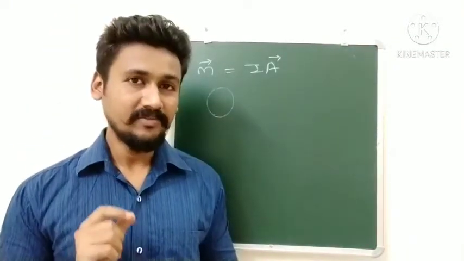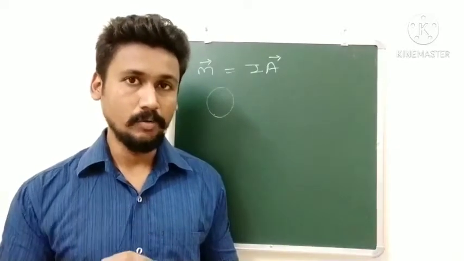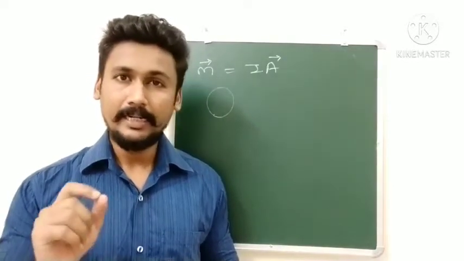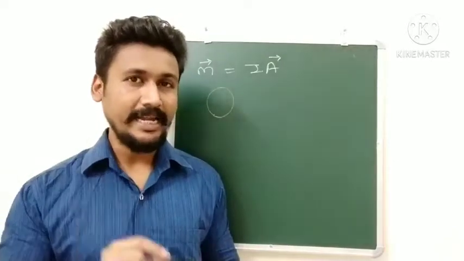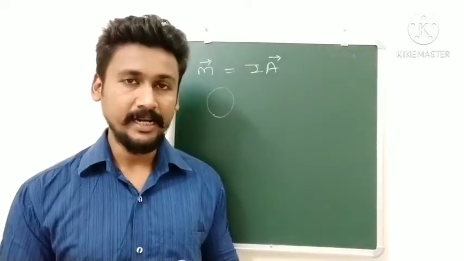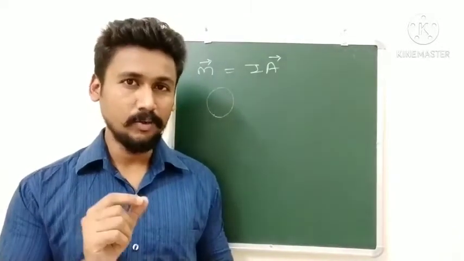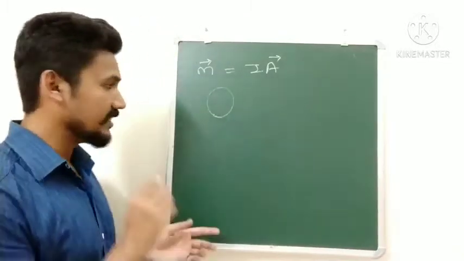Now let us see some formulae based on these current loops or magnetic dipole moments. In the notebook, I have given the entire derivation. You will be finding it there. Here I will not do the derivation. We will only see the formulae. So let us see the first one.